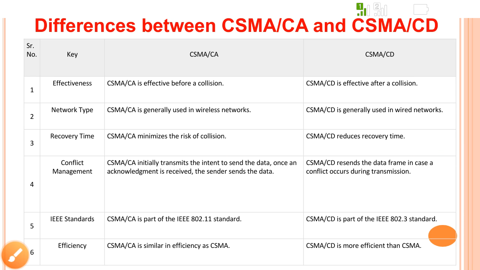Then the IEEE standard: as we are using a wireless network, the IEEE 802.11 standard is used. Here a wired network is used, that is why the IEEE 802.3 standard is used. And last one, efficiency. CSMA/CD is similar in efficiency to CSMA/CA. CSMA/CD is more effective than CSMA.